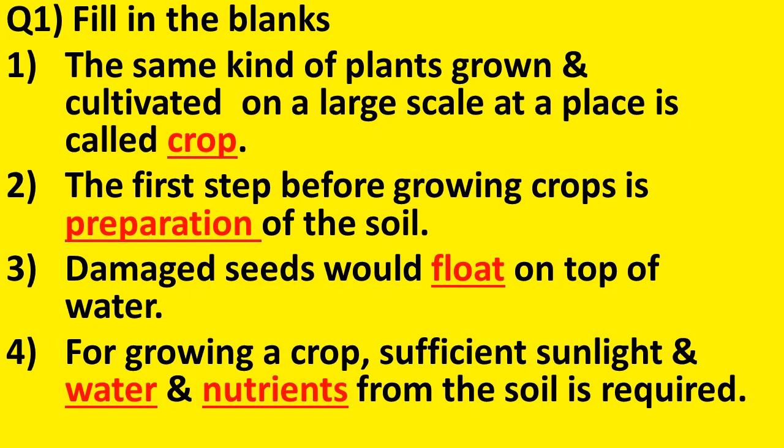Number 3. Damaged seeds would dash on the top of water. We have seen in the activity for selecting the good and healthy seeds that the damaged seeds would float on top of water. What is the answer then? Float. Number 4. For growing a crop, sufficient sunlight and dash from the soil is required. What are the conditions for the proper growth of a crop? They require sunlight, water and nutrients from the soil.